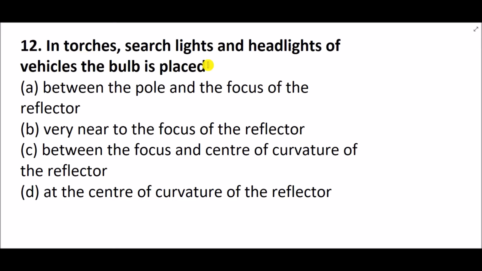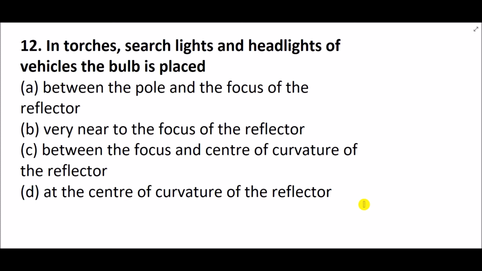In torches, searchlights and headlights of vehicles, where is the bulb placed? Between the pole and focus of the reflector, very near to the focus of the reflector, between the focus and center of curvature of the reflector, or at the center of curvature of the reflector. Now here again we go to the basic fundamentals. When we use a torch, we need a light which is coming out in the form of a beam. So how will the beam come?